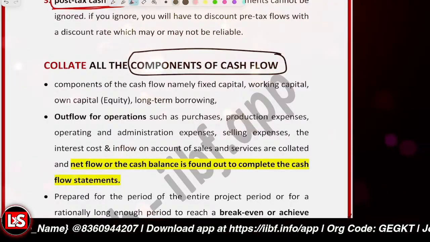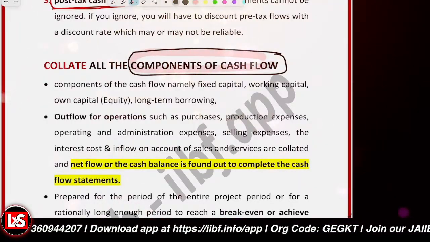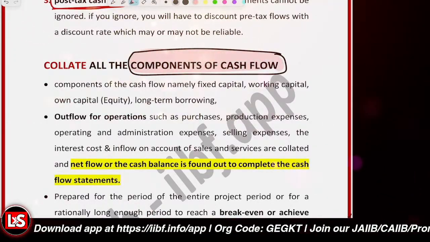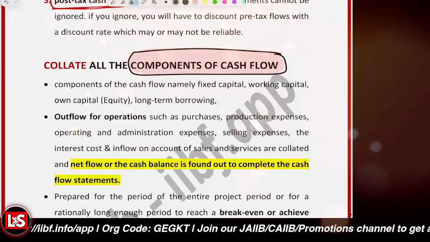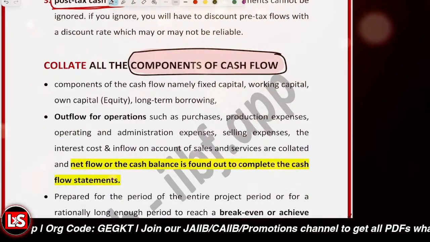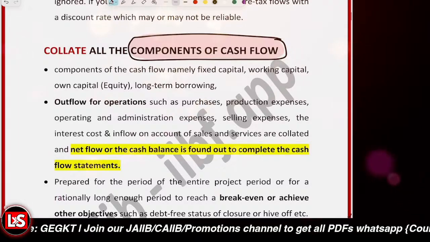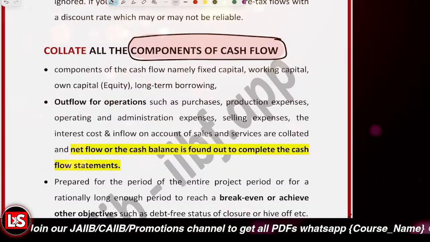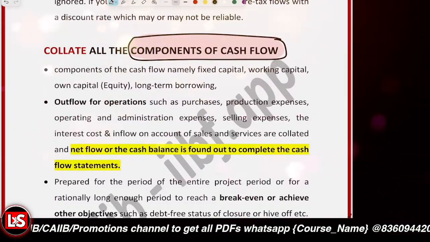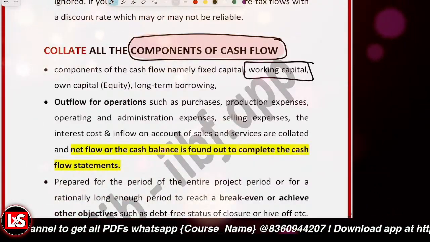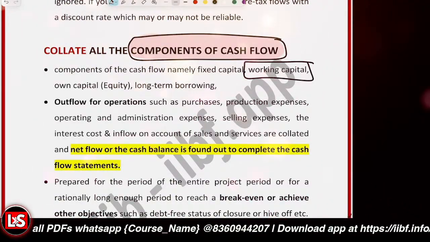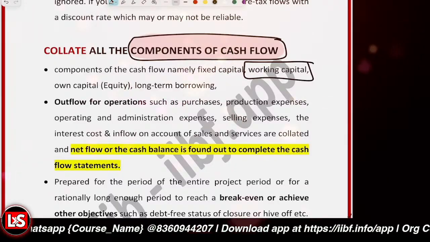Now let's have a look at the components of the cash flows. So we are having the fixed capital, that's related to the land, building, machinery we are paying toward, or the working capital like inventory, receivables, cash. These are the components of it.